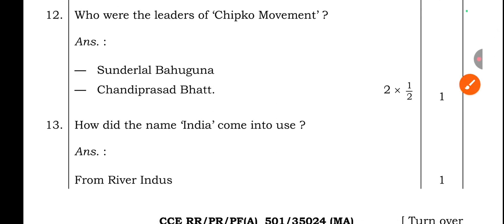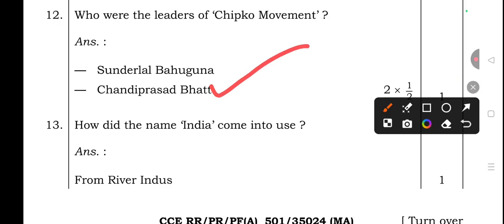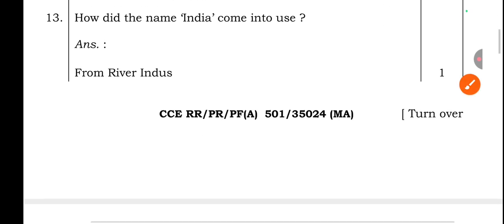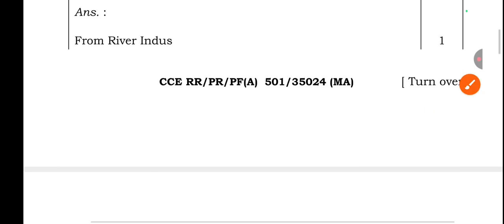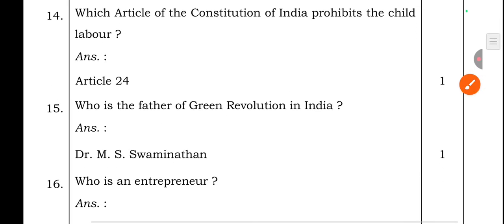12th one. Who were the leaders of the Chipko movement? Sundarlal Bahuguna and Chandi Prasad Bhatt. Question number 13. How did the name India come into use? From the river Indus. Question number 14.